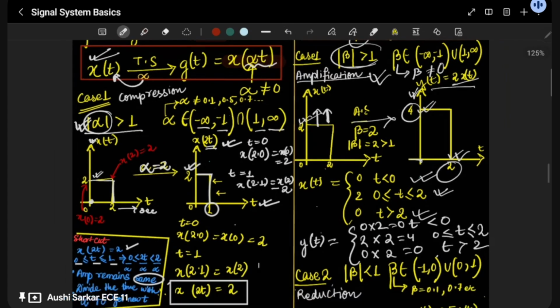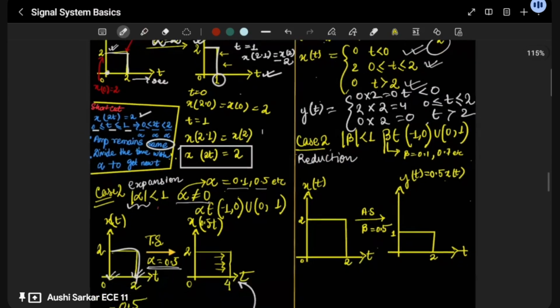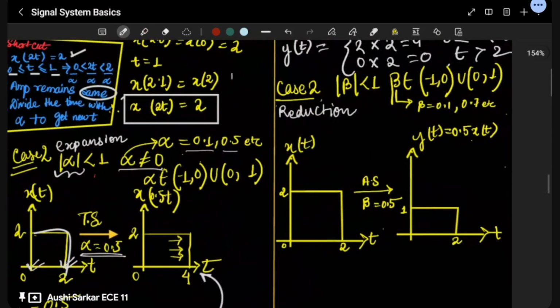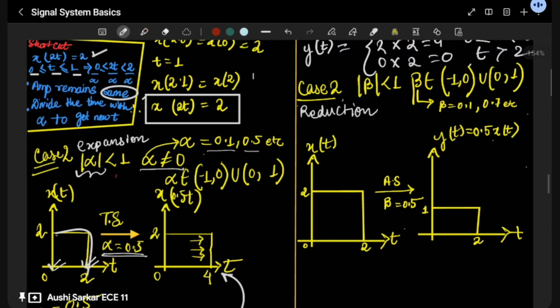So after this we are moving to case 2. What is case 2? Case 2 is like case 2 of the time scaling. Here the modulus of beta is less than 1. That means this time we are going to take beta equal to 0.1, 0.5, 0.2 and so on.